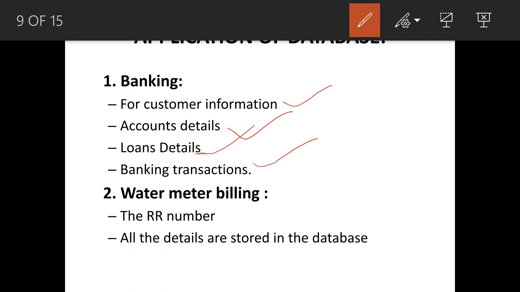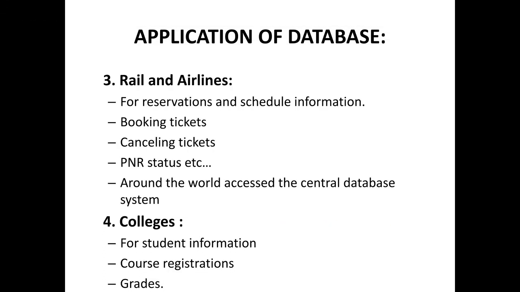Next, water meter bill. RR number. By using the RR number, we can come to know how much water the house has consumed and how much amount they have to pay. All these details are stored in the database. So by using this database, we can get the information.